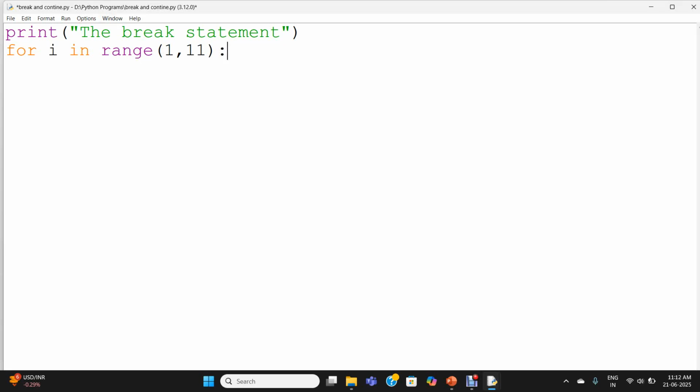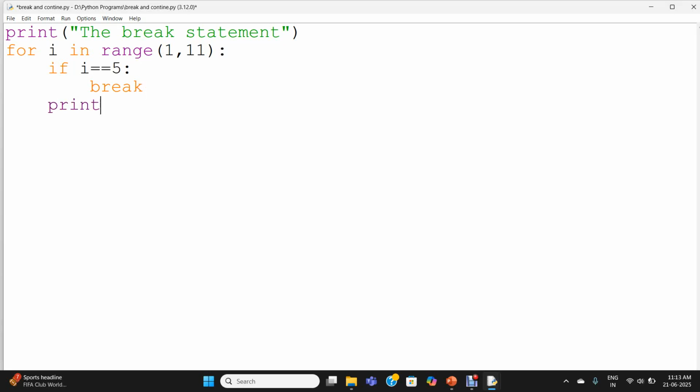Initially, i will take the value 1, next iteration 2, 3, and so on up to 10. The loop will execute 10 times. Now I am writing the body of the loop. So I give a tab space to mention the statements inside the body of the loop. Here I am writing an if condition: if i == 5: break. When the value of i becomes 5, the equality operator becomes true and control will come inside the body of the if. The break statement will get encountered. The break statement transfers the control out of the for loop.